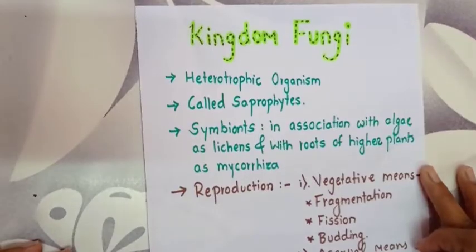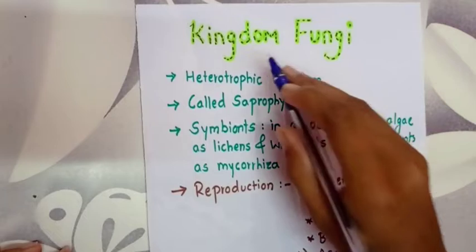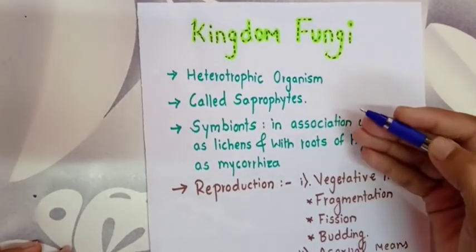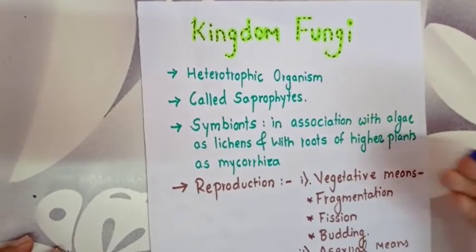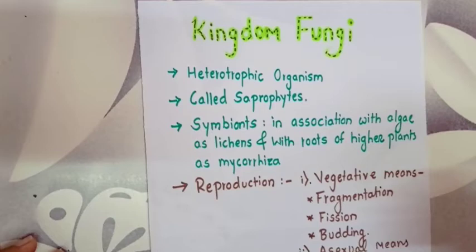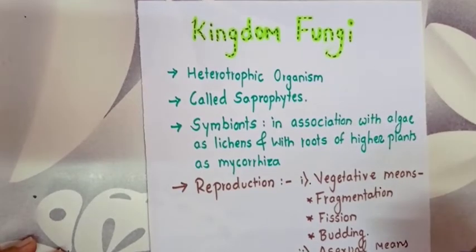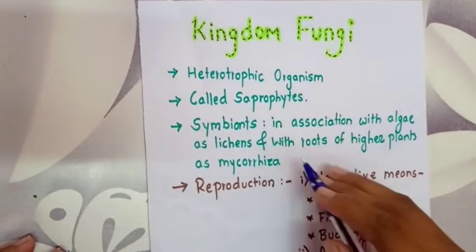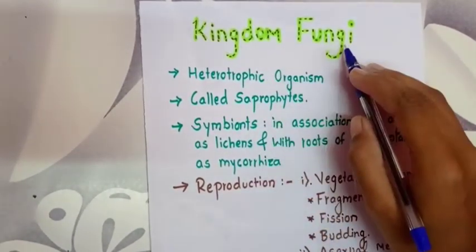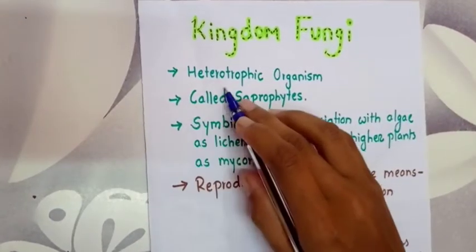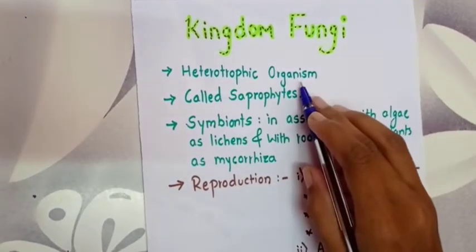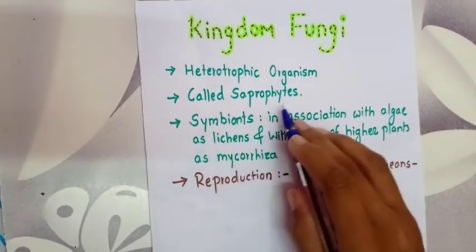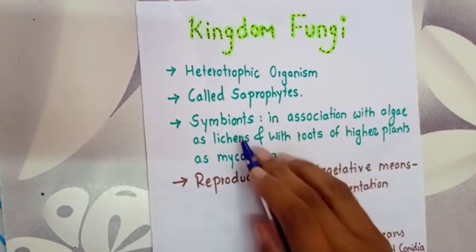In this video, we are going to see about the kingdom fungi. As we have discussed the kingdom Monera and Protista in the previous videos in detail, now, what points do we have to remember about the kingdom fungi? First point is that it is a heterotrophic organism. It is also called saprophytes and it forms symbionts.